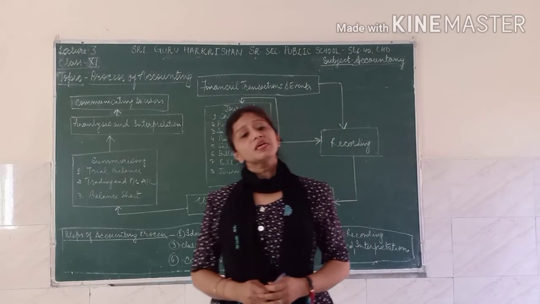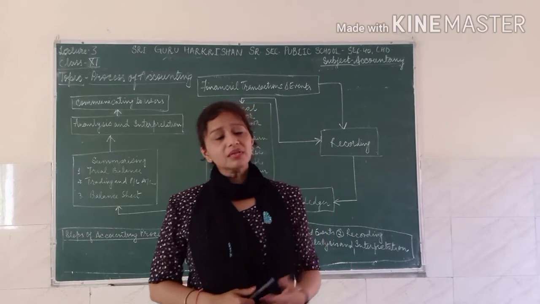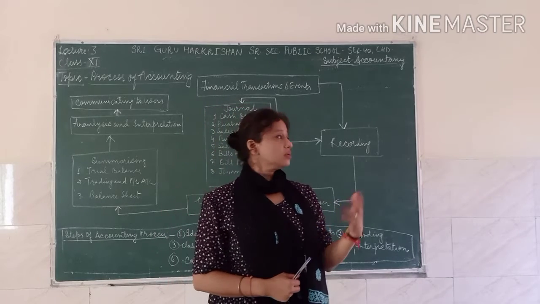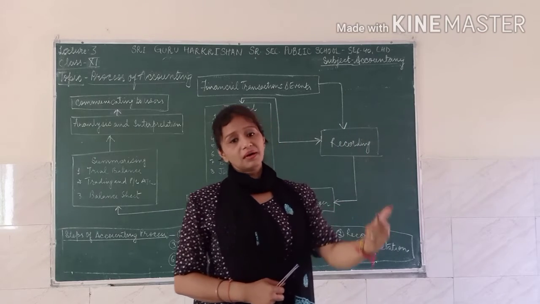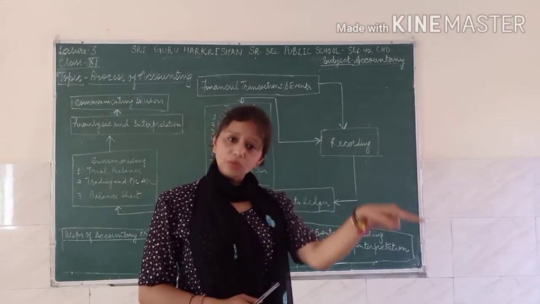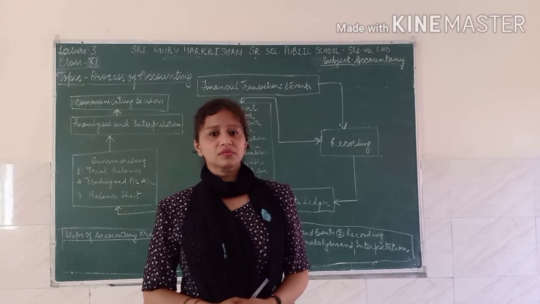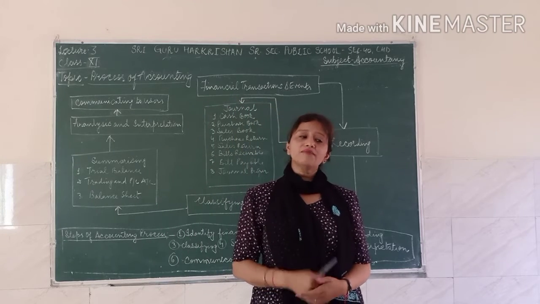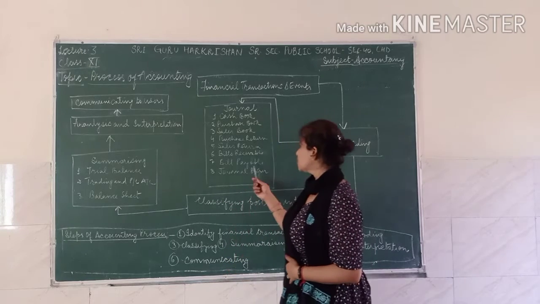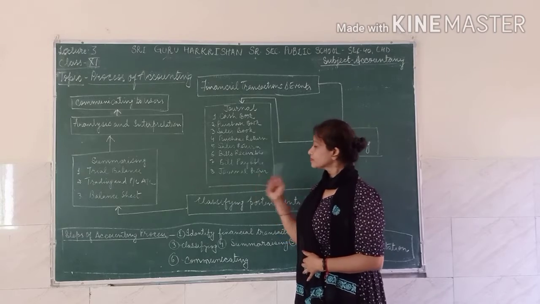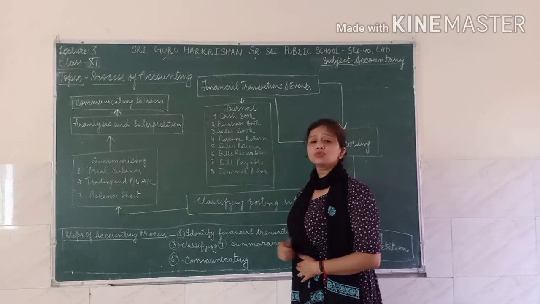Also bills payable. For example, a supplier: you have purchased raw material or raw goods on a credit basis. It means you are bound to pay the amount to your supplier. The persons to whom you have to pay the money, when you have taken something on credit, become your creditors. So when you are going to pay, you have to write a bill payable. That's why the bills payable book is there. What does not come in the other 7 books will come to the journal proper.